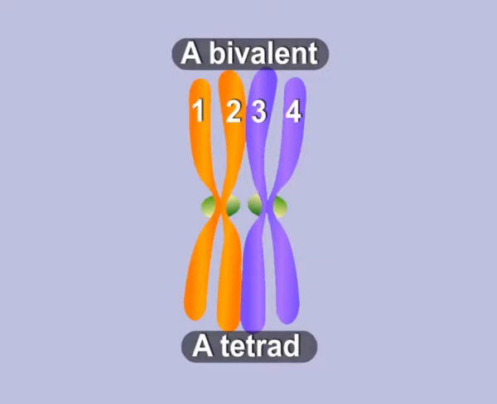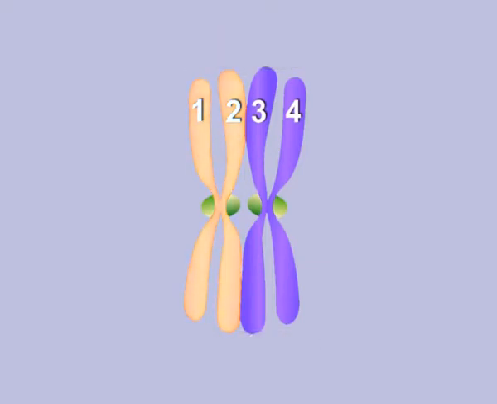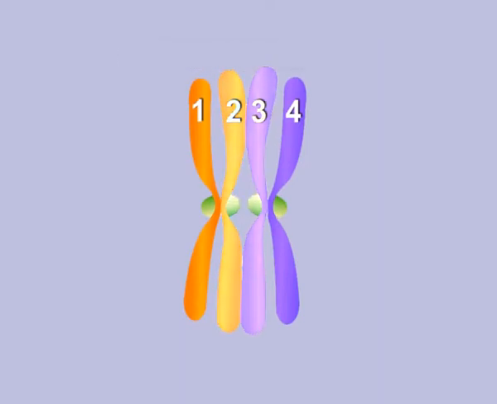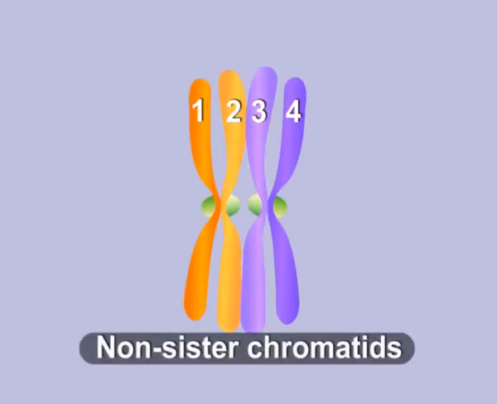The two chromatids belonging to the same chromosome are called sister chromatids, whereas chromatids belonging to different chromosomes of a homologous pair are termed non-sister chromatids.